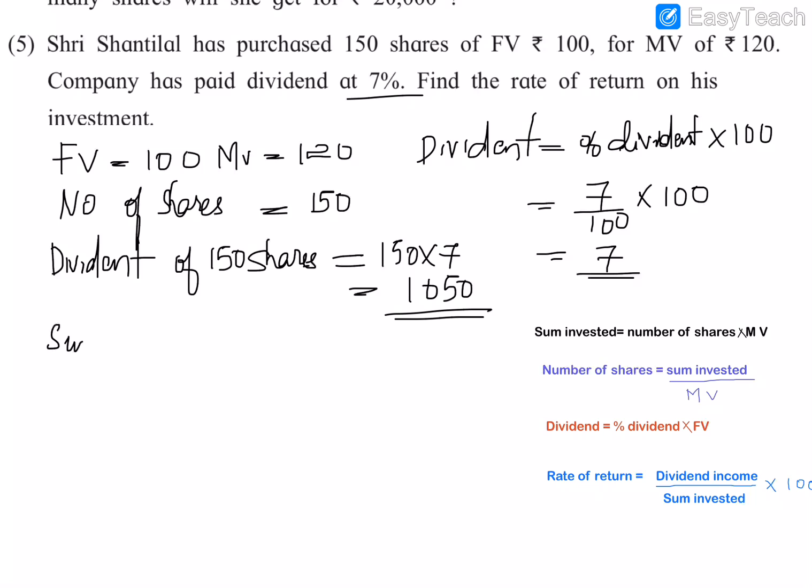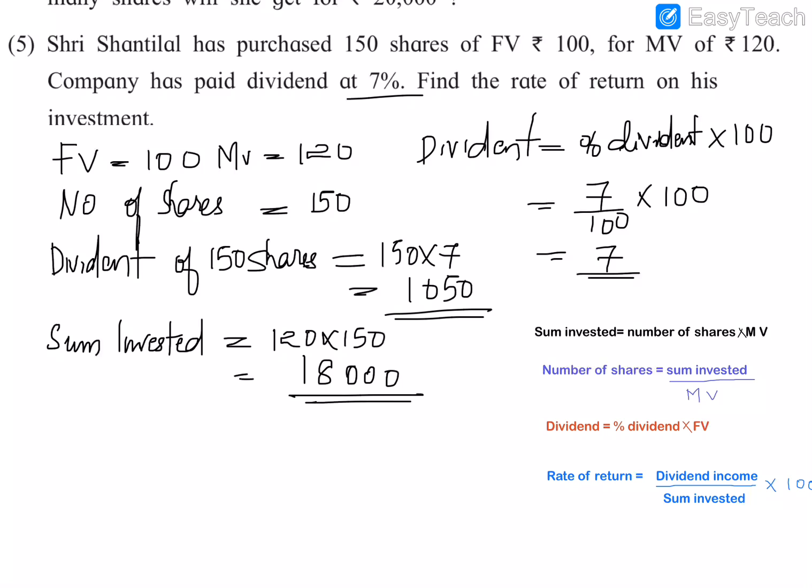And now we can find the sum invested. How will we find the sum invested? Number of shares into market value, we will get the sum invested. Here the market value is 120, number of shares is 150, so 120 into 150. The answer is, sum invested, rupees 18,000.